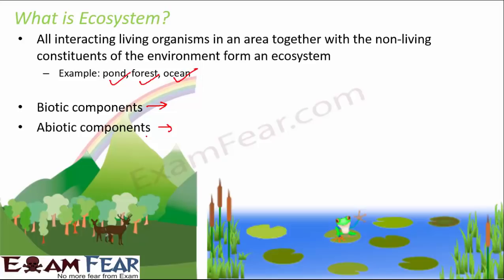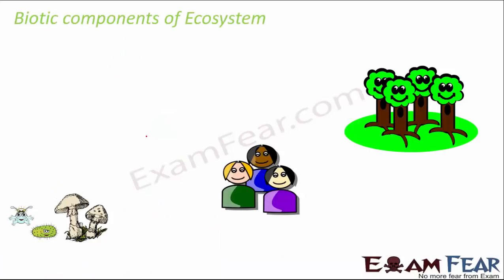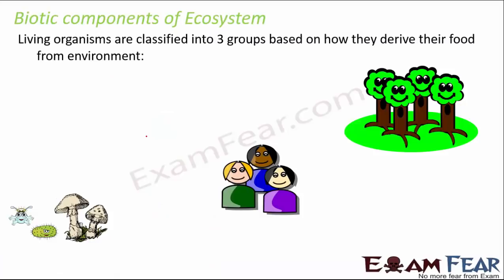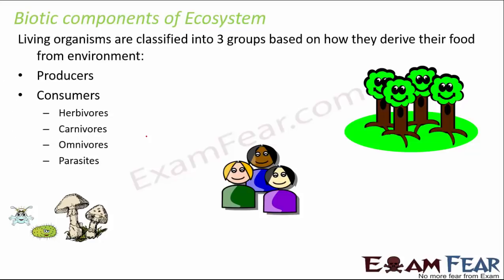Now, if you talk about the biotic components of the ecosystem specifically, you would see that all the living organisms in an ecosystem are classified into three groups: producers, consumers, and decomposers. Producers are the ones who prepare food. So they are dependent on themselves for food. In fact, all other organisms also depend on them for food. Examples of producers would be green plants which prepare their food by the process of photosynthesis.